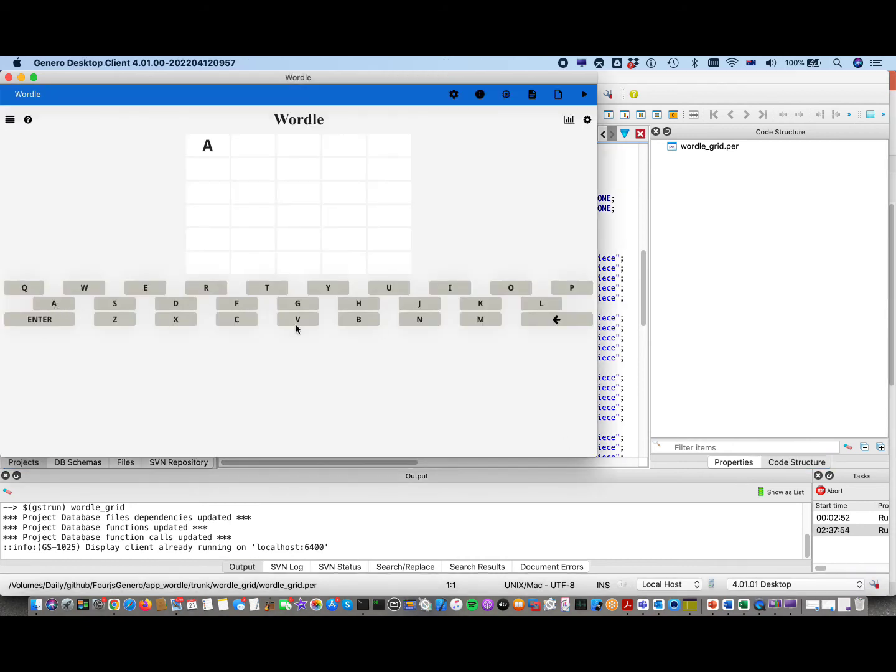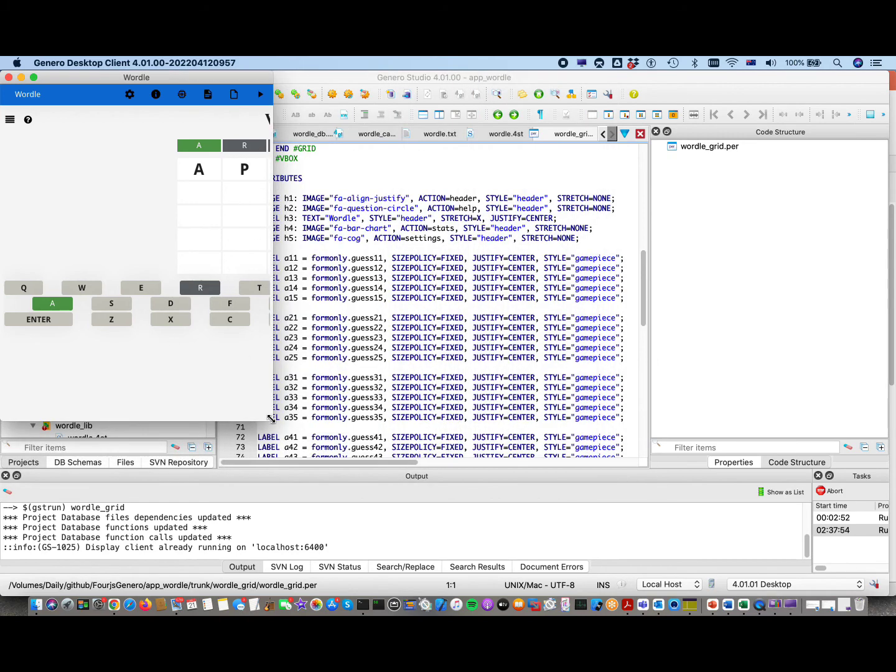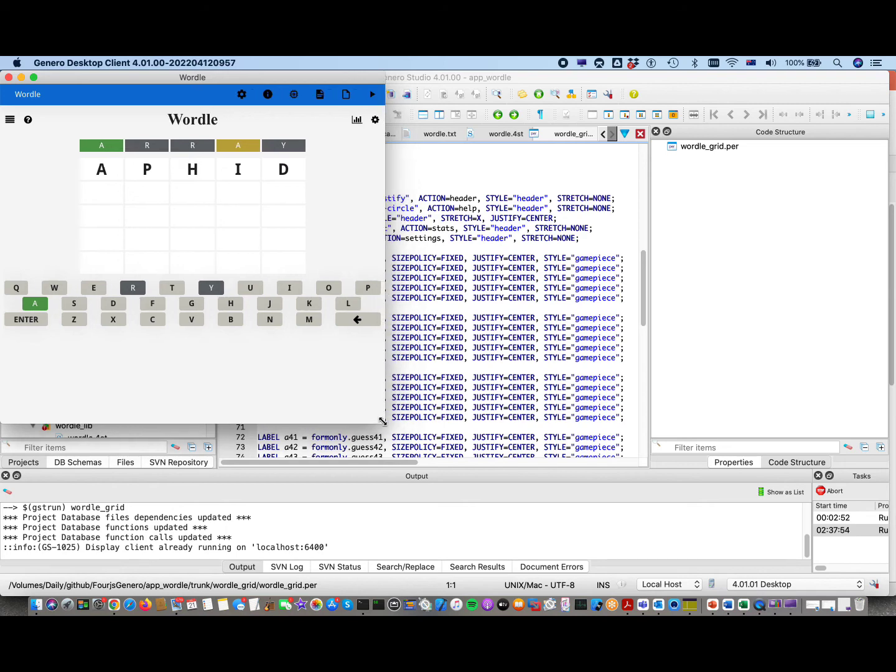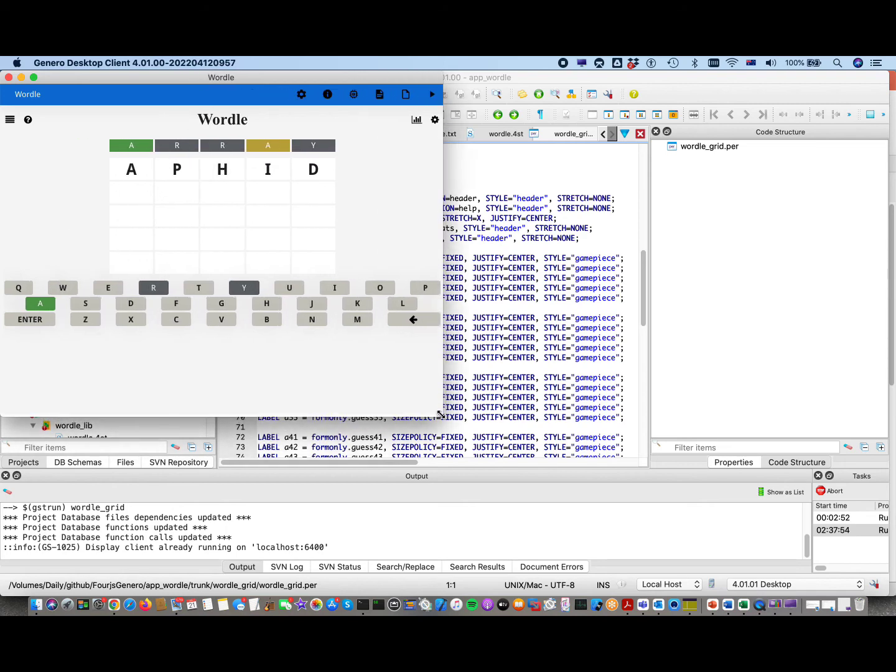I could come along and type various words, but I wasn't happy with the arrangement of the keyboard, and that's really more an artifact of the way Genero forms are arranged in rows and columns.